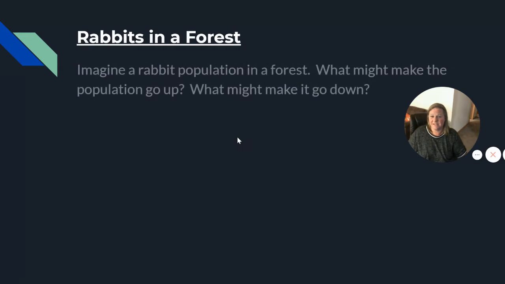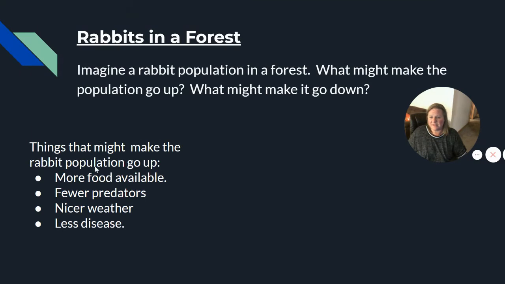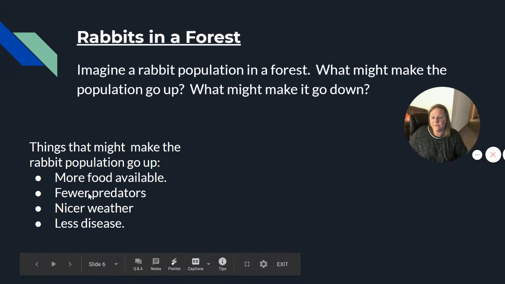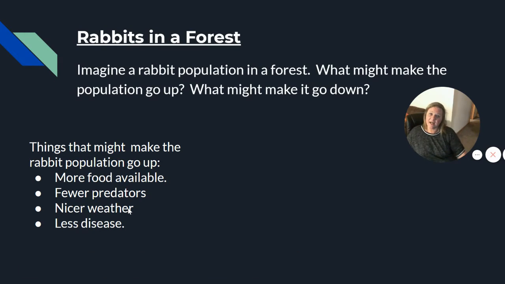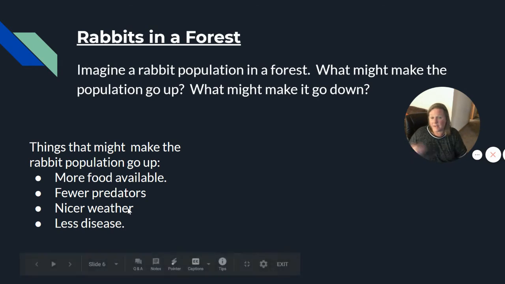All right. So things that might make the rabbit population go up. If you thought of any of these things, you're right. If you have more food available, you're probably going to get more rabbits. If we have fewer predators, probably going to get more rabbits. If the weather or climate is nicer for them, meaning we don't have droughts or forest fires or really harsh cold or snowy winters, their population will do better.